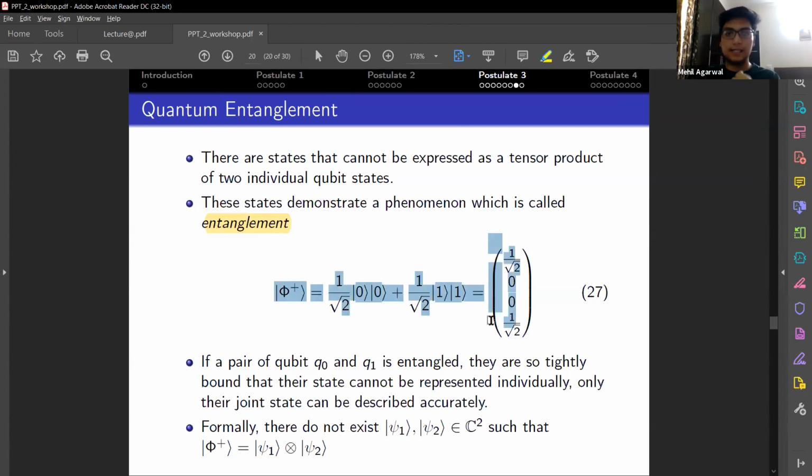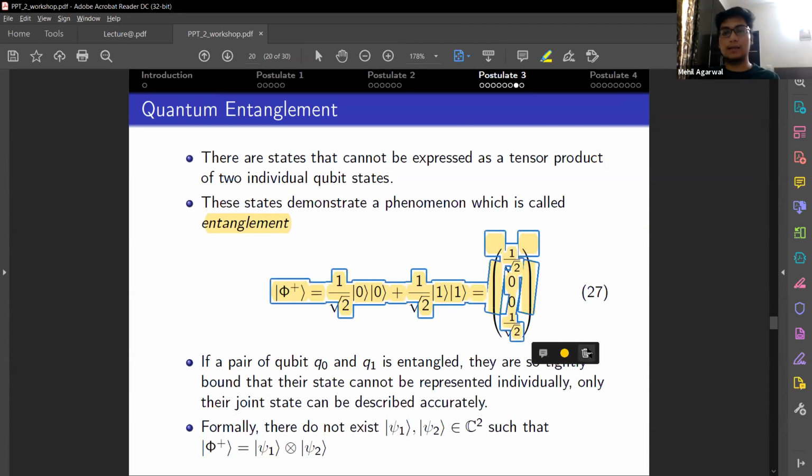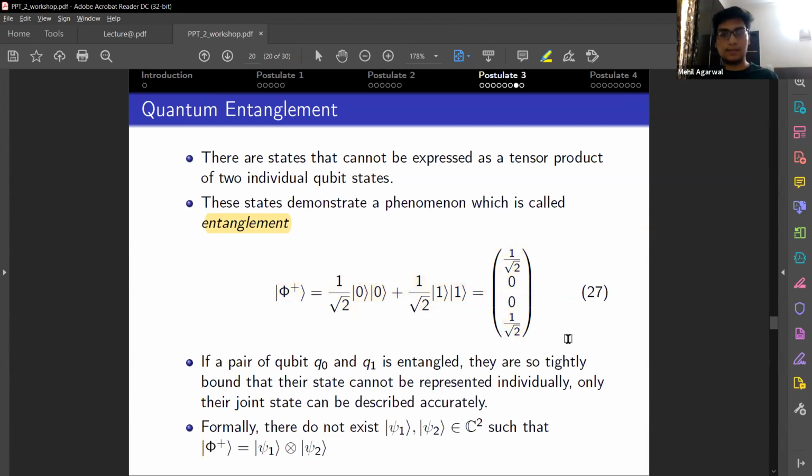So this phi plus is such a state which cannot be represented as a tensor product, and also this is the answer to the bonus question in problem set 1. Formally, there exist no psi1 and psi2 in the two-dimensional plane such that phi plus is a tensor of psi1 and psi2.